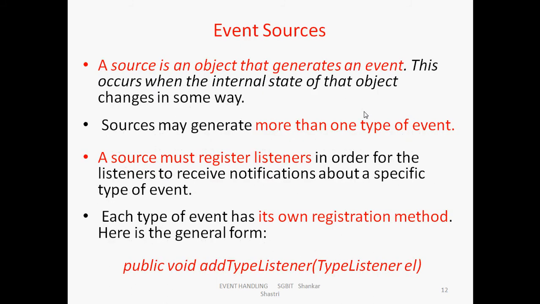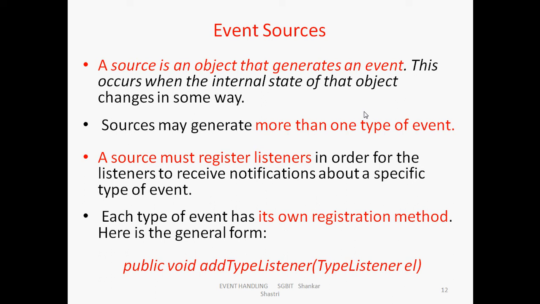So, event sources. A source is an object that generates an event. This occurs when the internal state of the object changes in some way. Sources may generate more than one type of event. A source must register listeners in order for the listeners to receive notifications about a specific type of event. For registration, the syntax is public void add type listener, event listener el. So the type listener and its object. So this is very important.